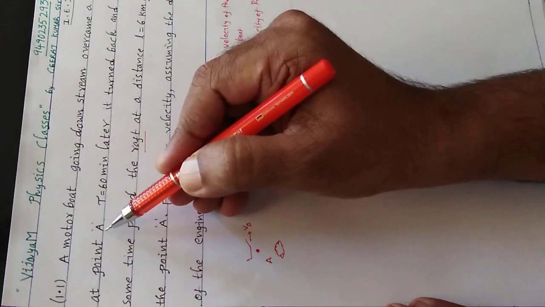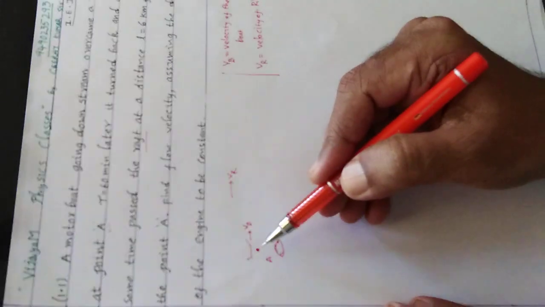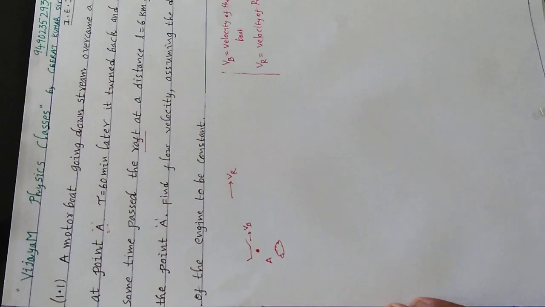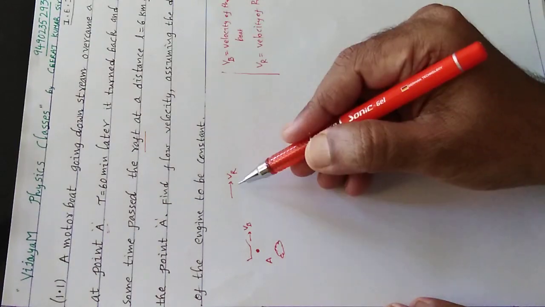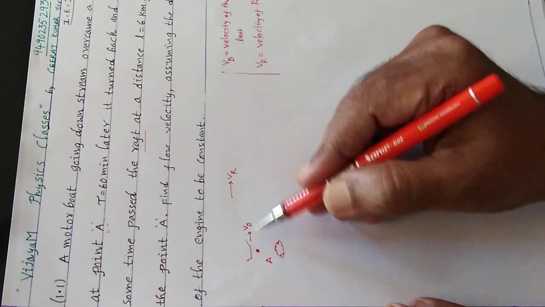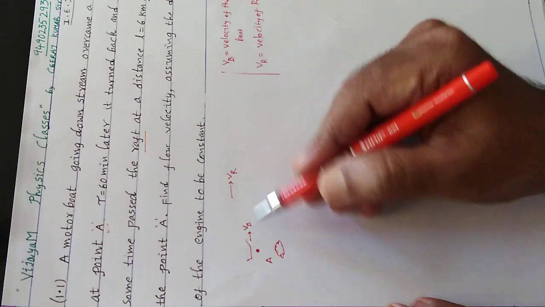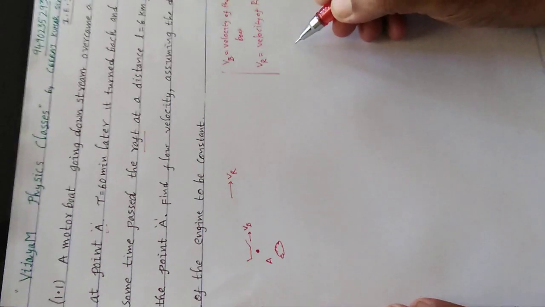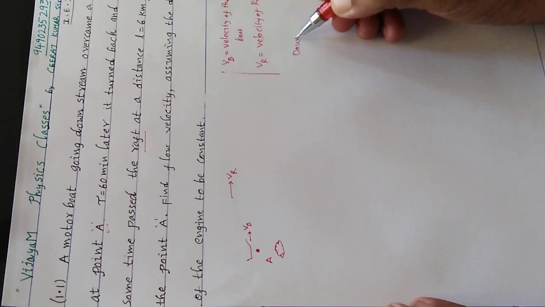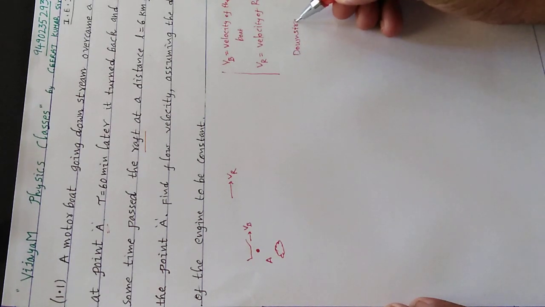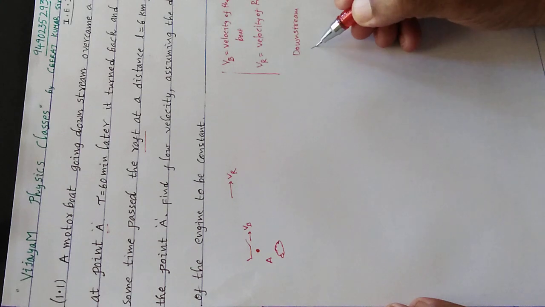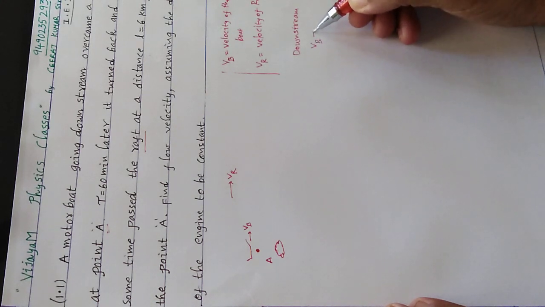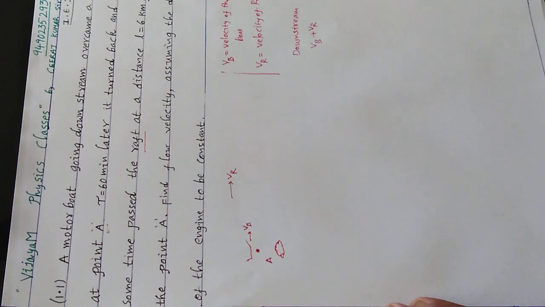At point A they crossed. Now see carefully here, the boat and river are both going downstream. When they are going downstream, what is the speed? Definitely it is the relative velocity. For downstream, what is the velocity of the boatman? Nothing but VB plus VR.